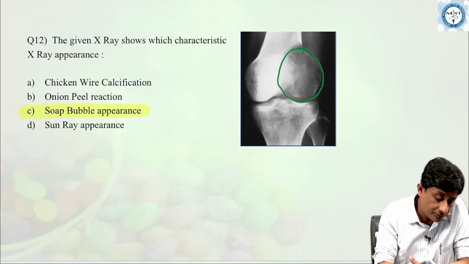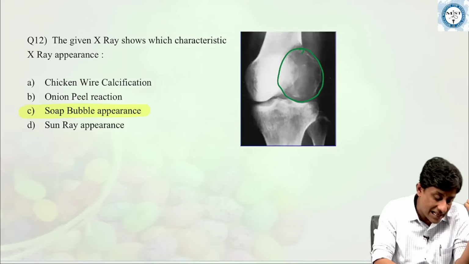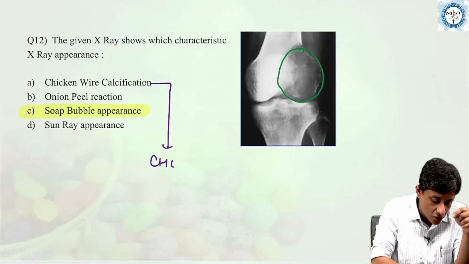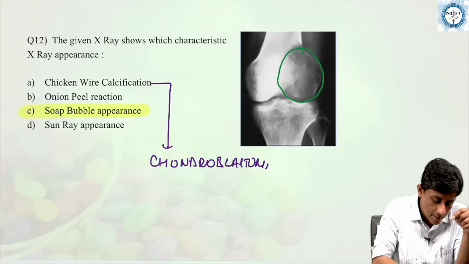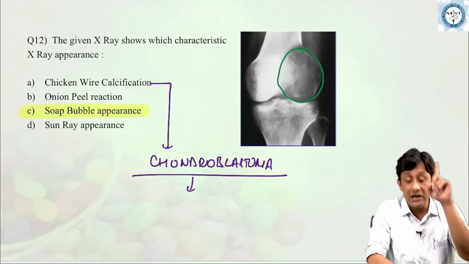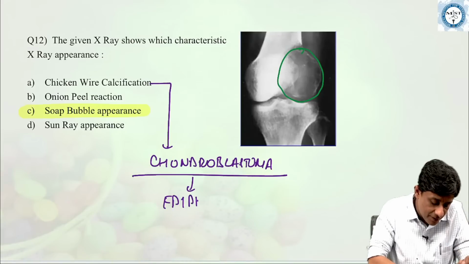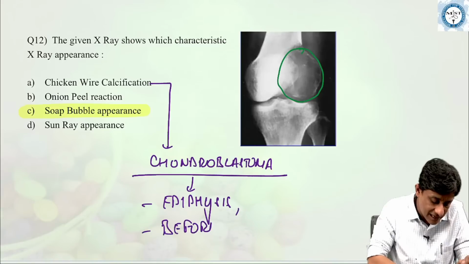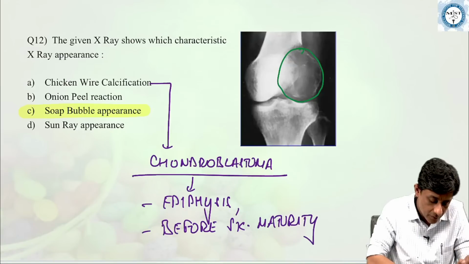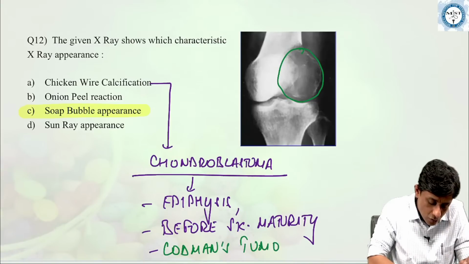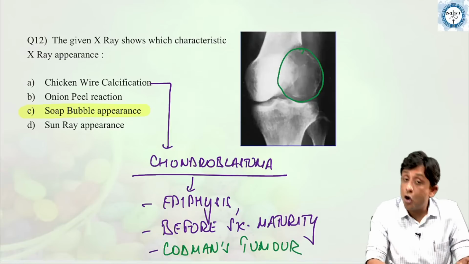Okay. Now, where do we see chicken wire calcification? That is seen in case of a chondroblastoma. Remember, chondroblastoma is another tumor which is seen in the epiphysis before skeletal maturity, also called a Codman's tumor, isn't it? It's also called a Codman's tumor.